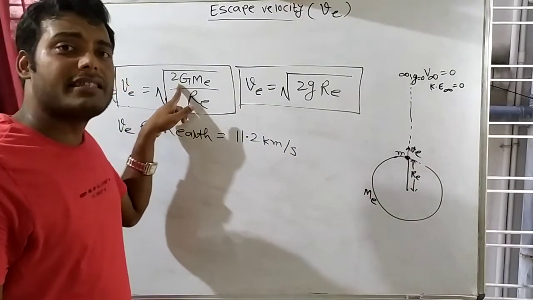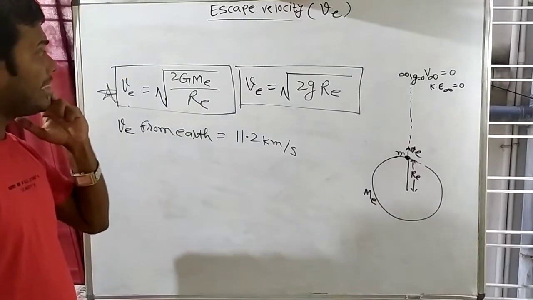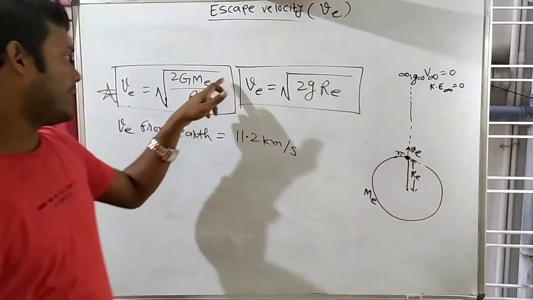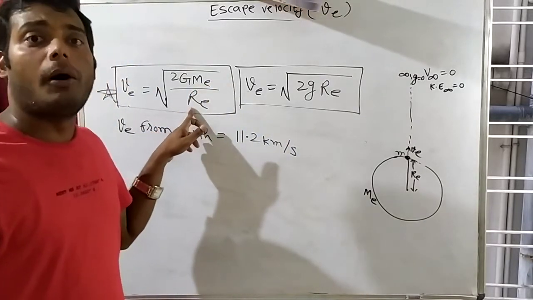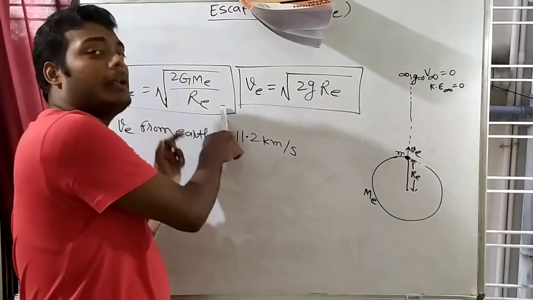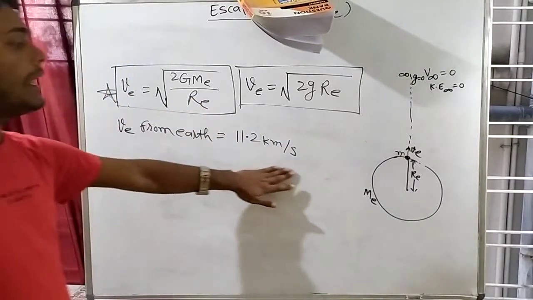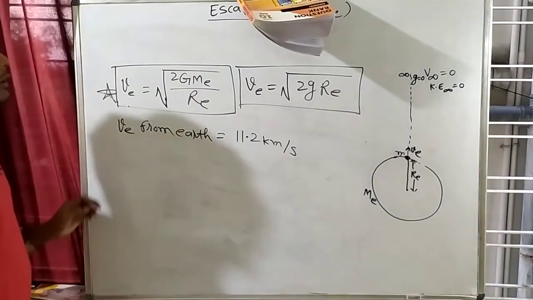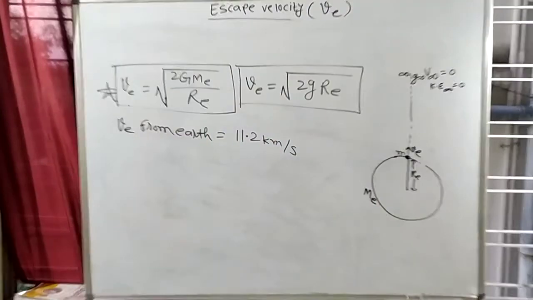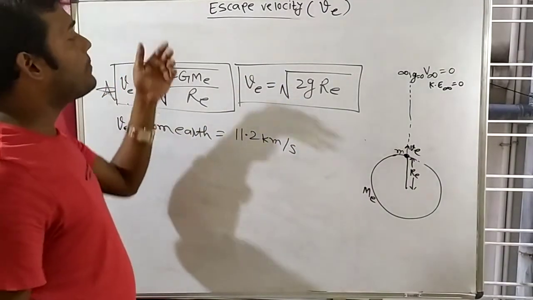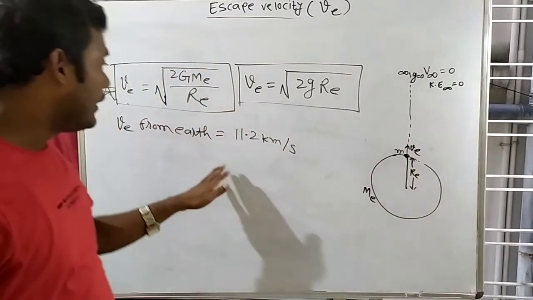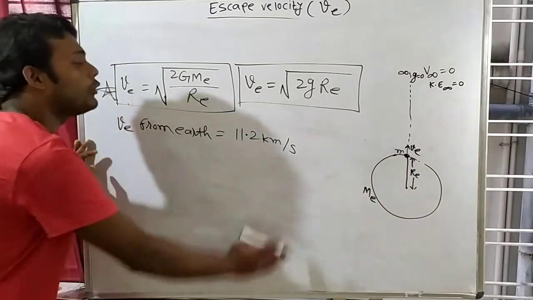You can calculate from here also. Capital G value you will place, that is how much? 6.67 into 10 to the power minus 11. Mass of Earth you will put, you know, 6 into 10 to the power 24 kg. And the radius of Earth you will put, how much? 6,400 kilometers, convert into meter, and then you will get this much value. That means when you throw any object from the Earth, the escape velocity will be 11.2 kilometer per second.